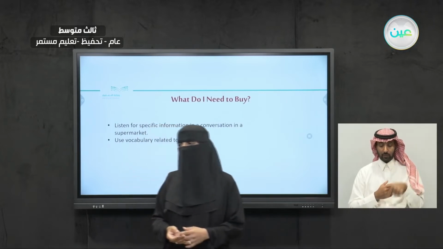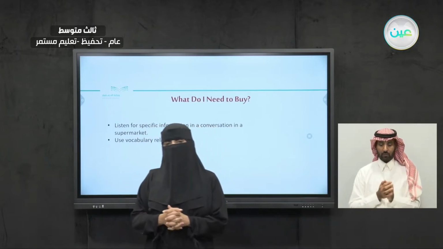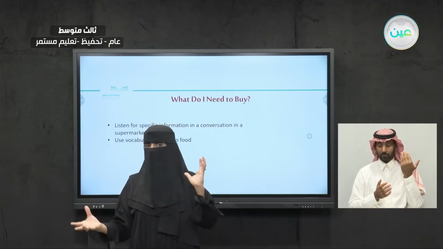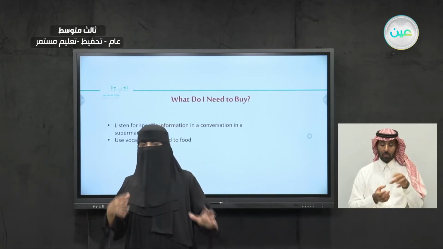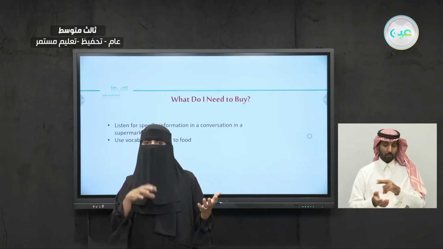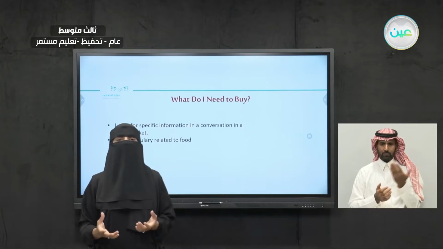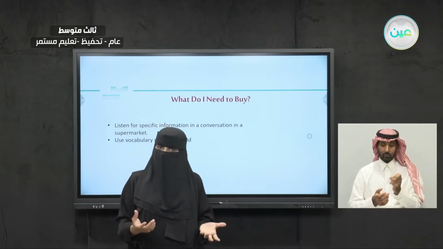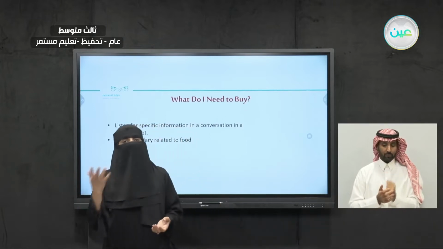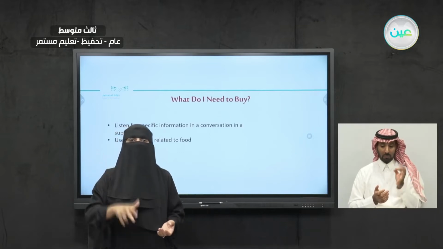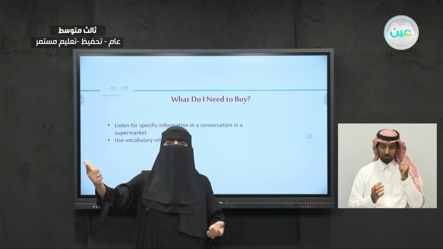Inshallah, today, if you remember, we talked about countable and uncountable. Do you remember the difference? Because we're going to use this rule in our lesson today. Excellent. Countable nouns are things we can count. We can say 1 apple, 2 apples.